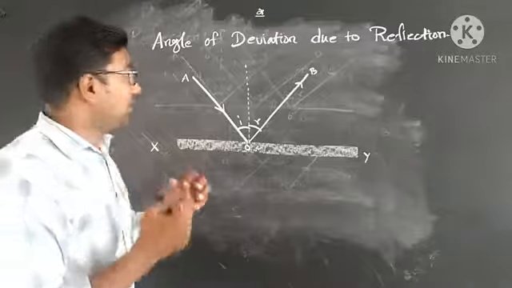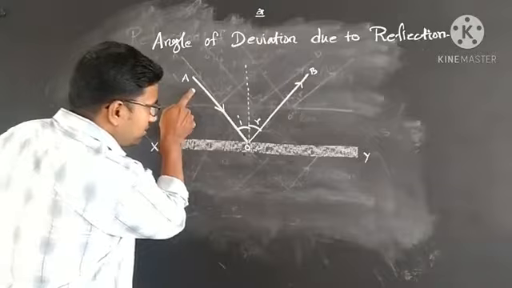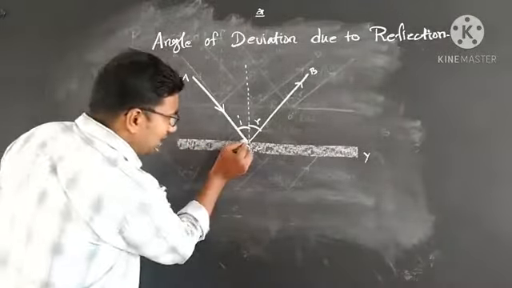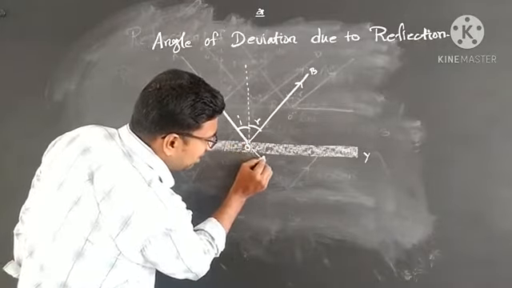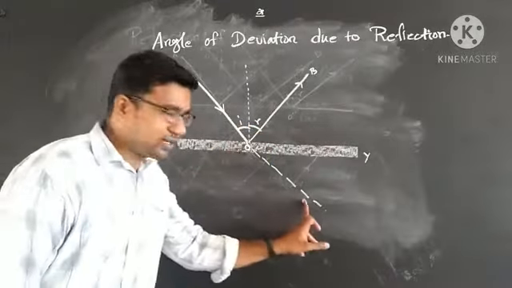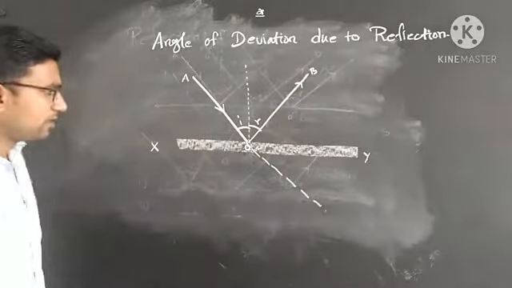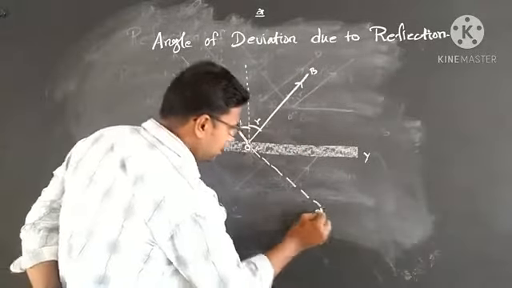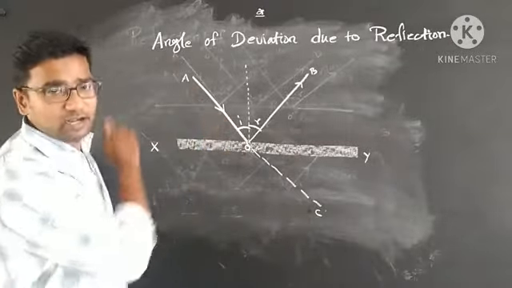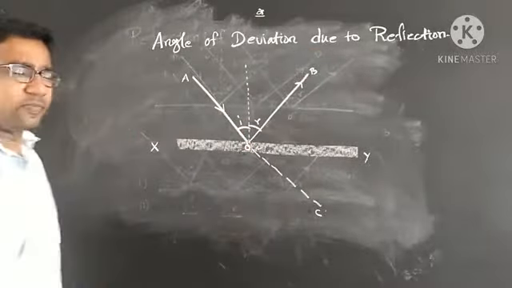But we are going to find the angle of deviation. Only a partial amount of light will be reflected. What about the remaining? It will be undeviated and passes in a continuous line like this. This is the undeviated line, and I name the point C. Here OC is the undeviated line, a continuation of the incident ray. The partial light energy is reflected at the angle R.